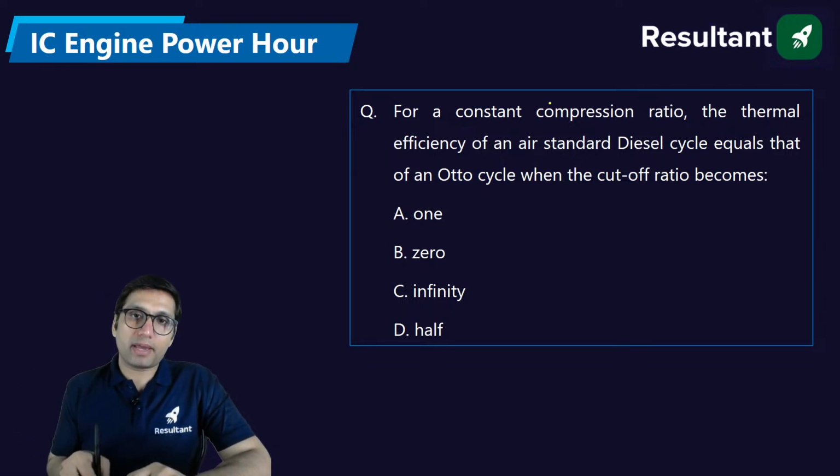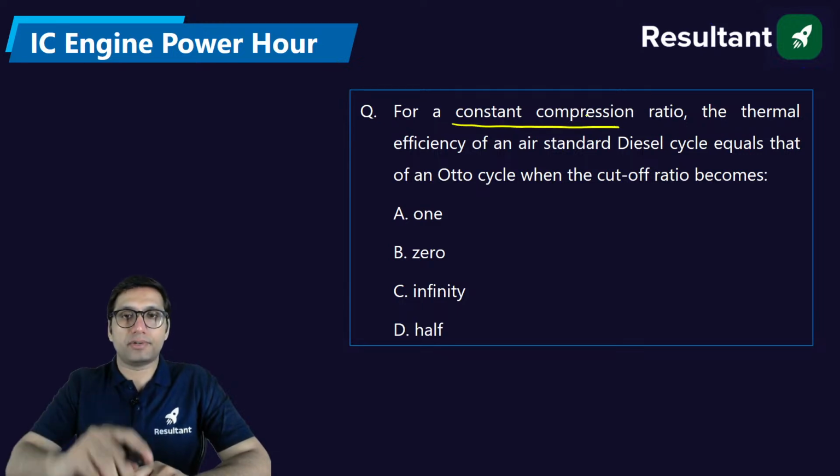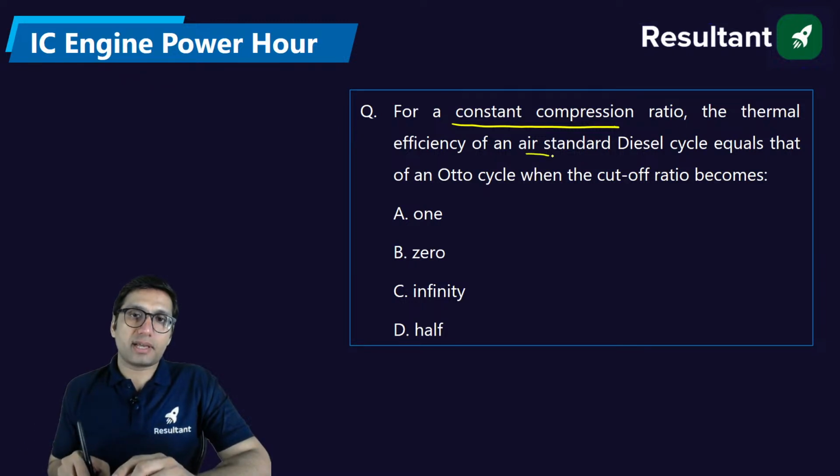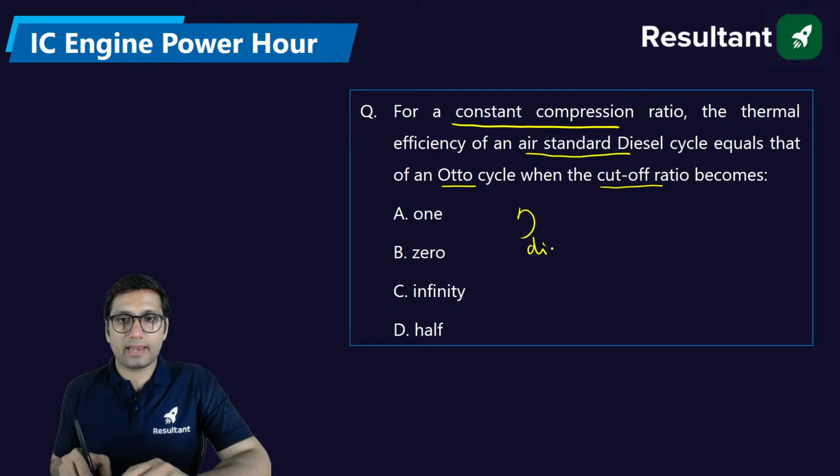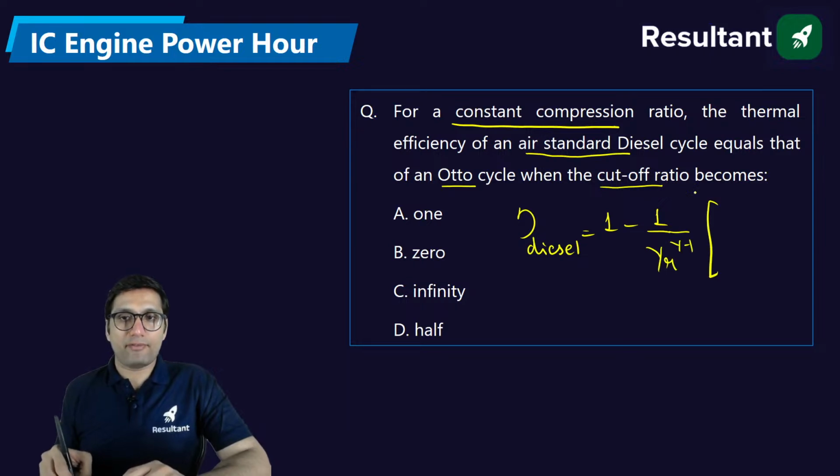If we have to compare for a constant compression ratio, if we take the compression ratio the same, then under what condition will the diesel cycle efficiency become equal to the Otto cycle efficiency? Now here we are talking about cutoff ratio. The efficiency of the diesel cycle is equal to 1 minus 1 by gamma of compression ratio power gamma minus 1. And if I denote cutoff ratio by RC, then cutoff ratio power gamma minus 1 over cutoff ratio minus 1.